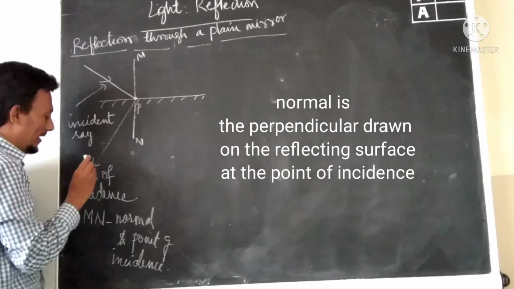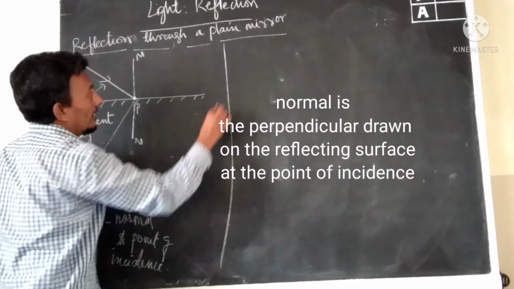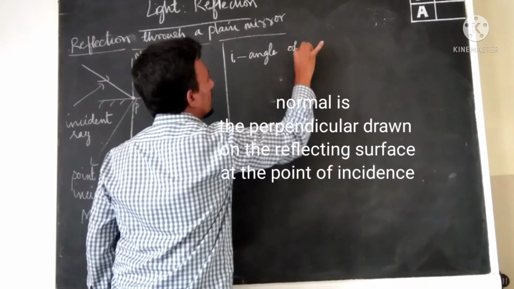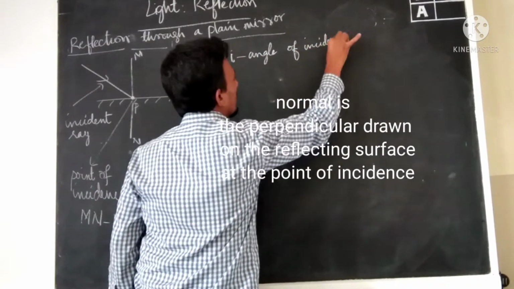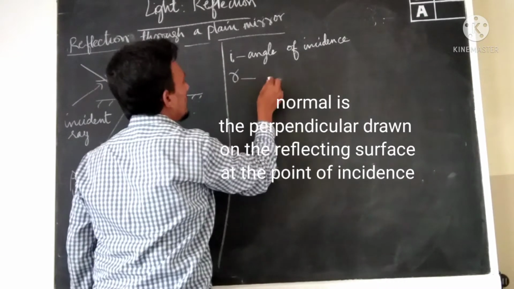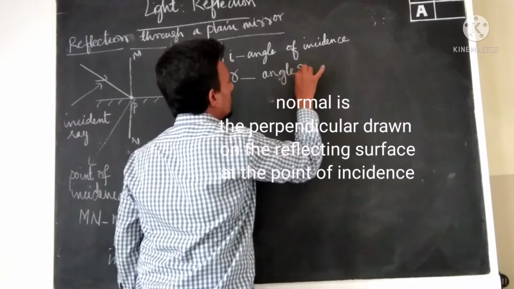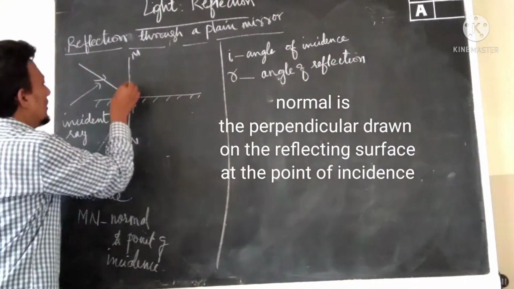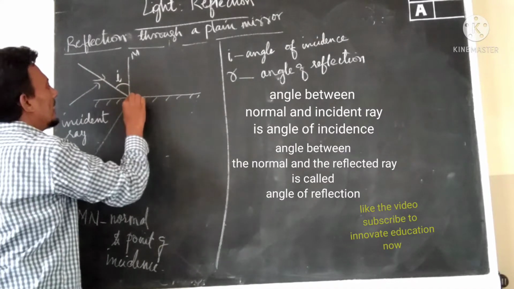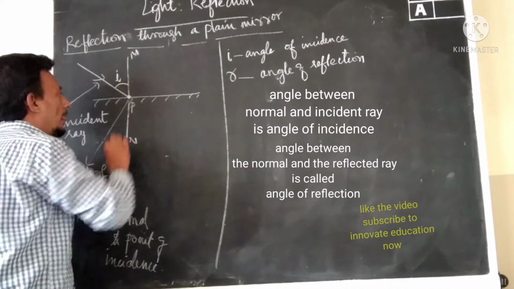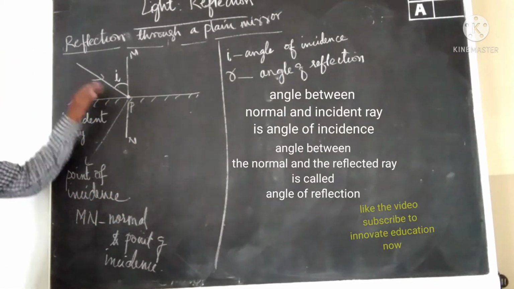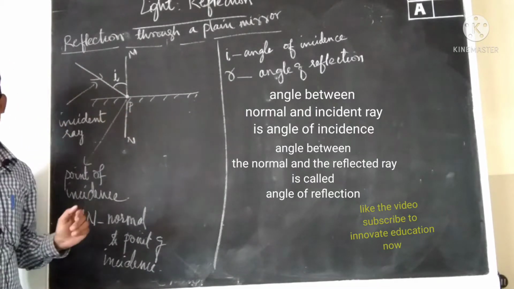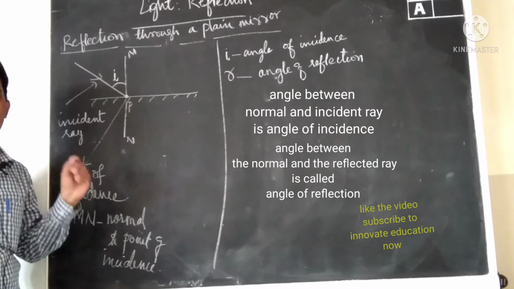Now, there is one more quantity that comes into the picture here, that is the angle of incidence. One more thing is there, that is the angle of reflection. So this is the angle of incidence. Now, the incident ray, the normal to the point of incidence, and the mirror, the surface of the mirror.